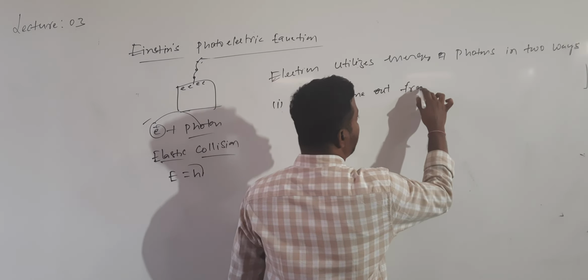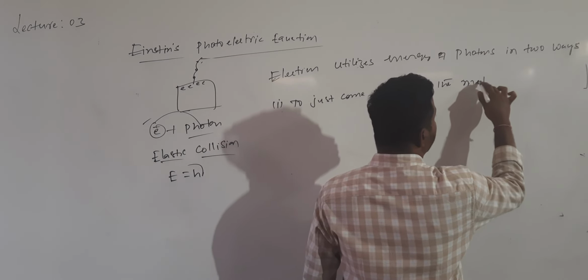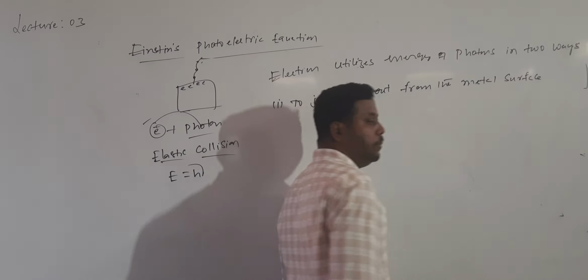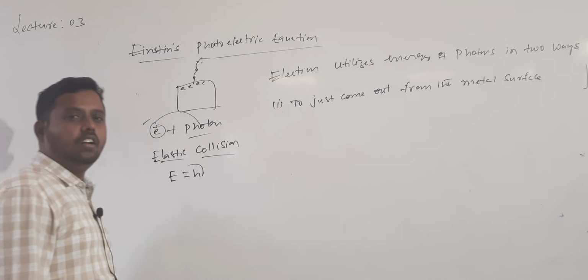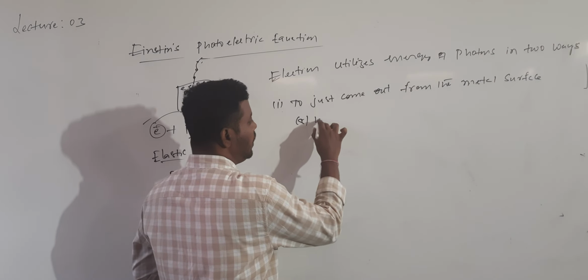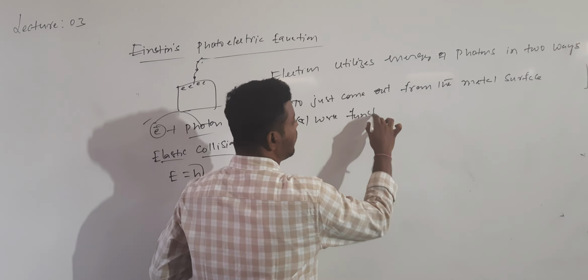From which surface? The metal surface. The minimum amount of energy required to come out from the metal surface is called what? The work function. A part of the energy will be used as work function.